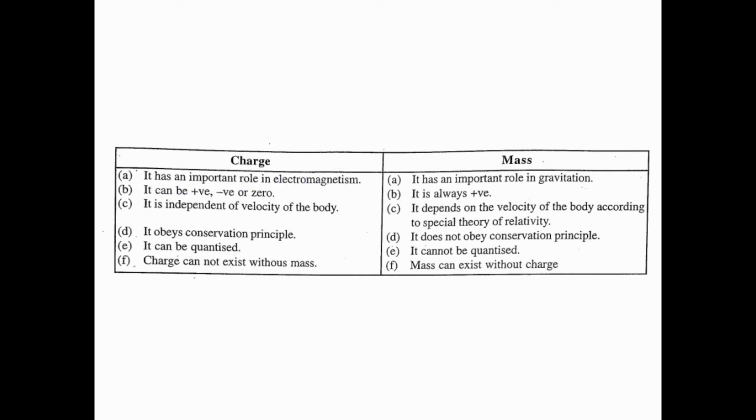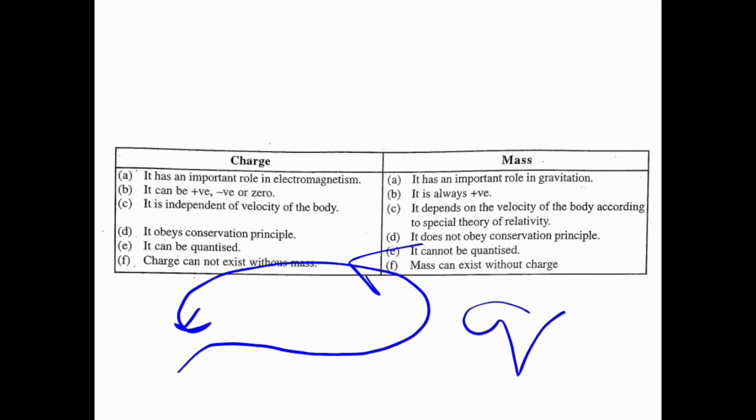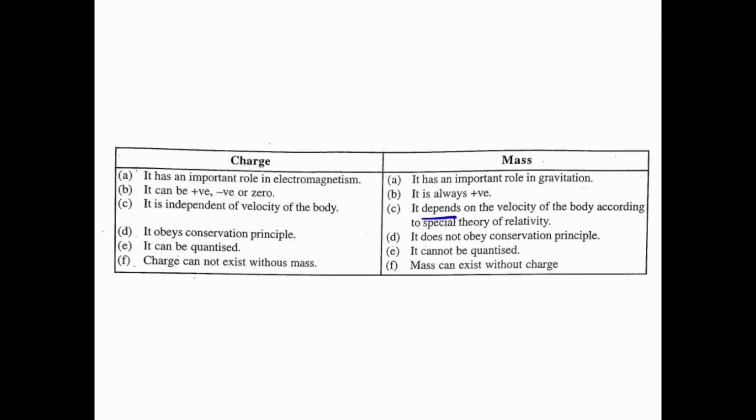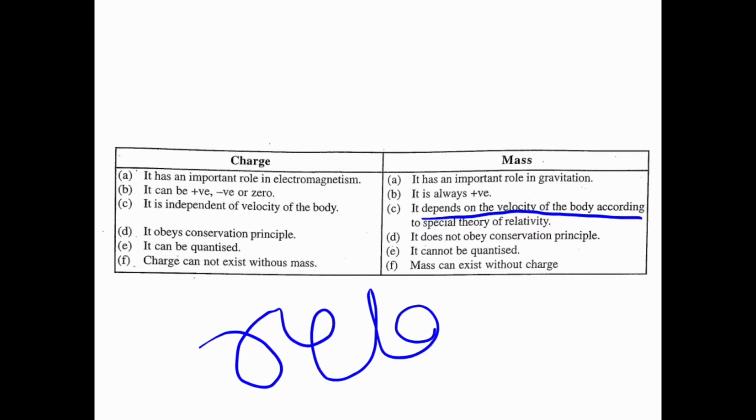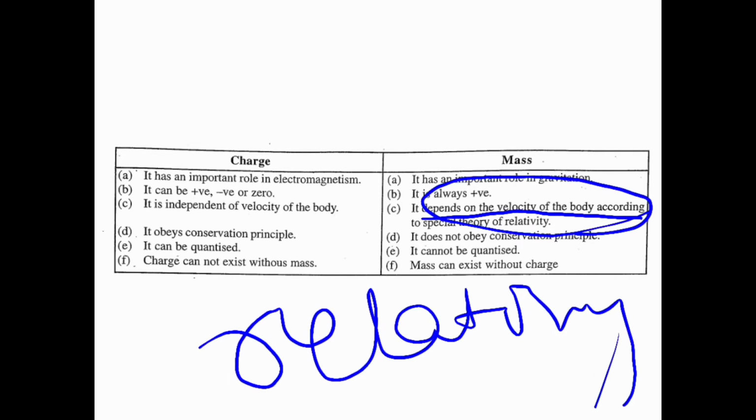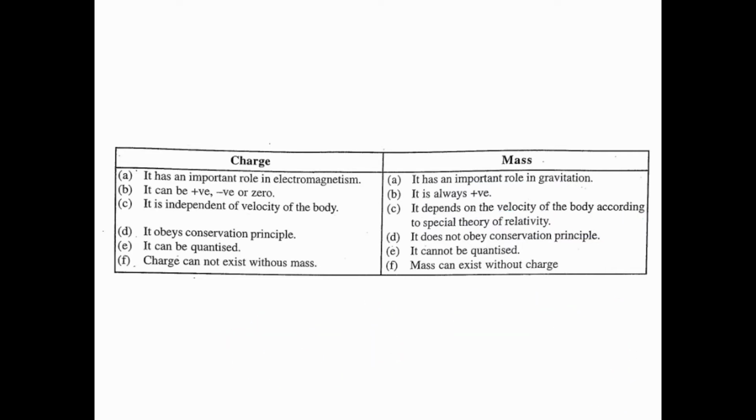If a body is moving with a certain velocity, the charge doesn't depend on its velocity, speed, acceleration, etc. Whereas mass does depend on the velocity of the body according to the special theory of relativity.